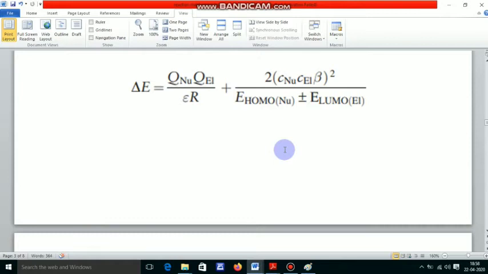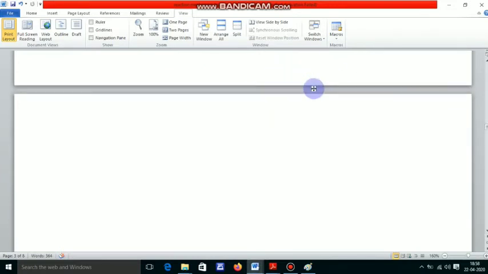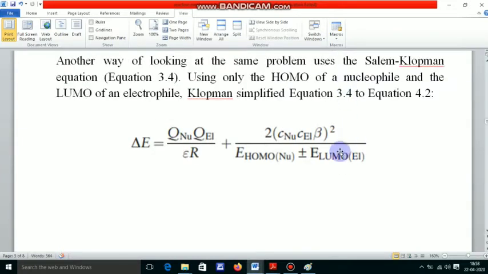When only this type of interaction operates, this is especially for inorganic reactions. But this term is more important when the value of the energy of LUMO is put as plus electron volt, then this value will be maximum and the other value will be neglected. Then the reaction will be purely ionic in nature.